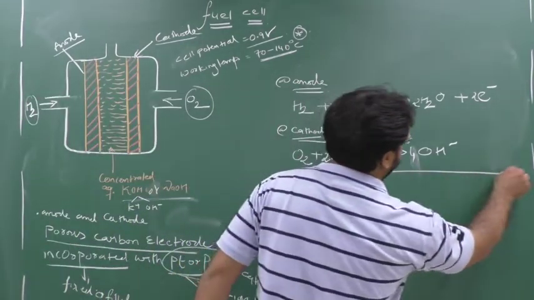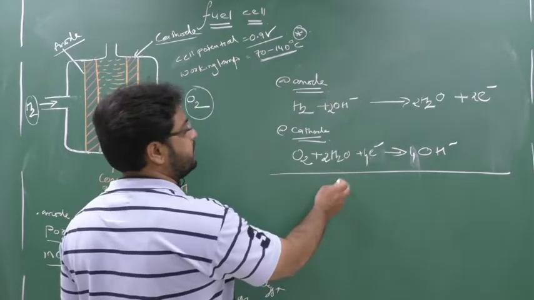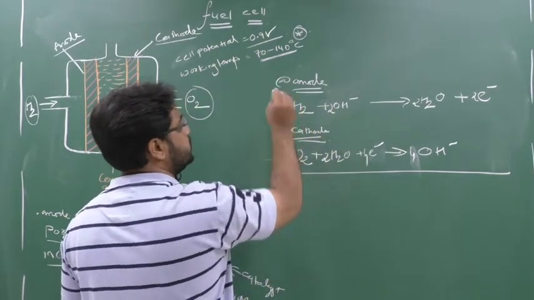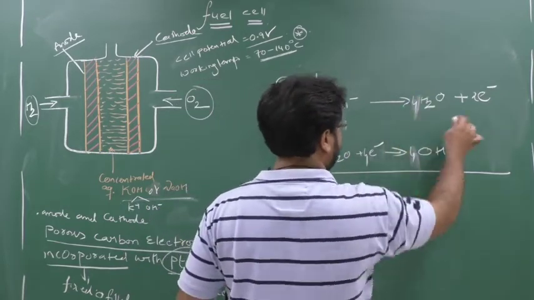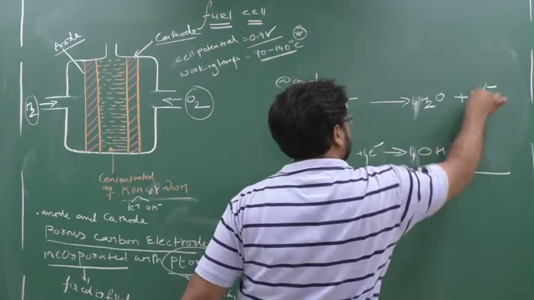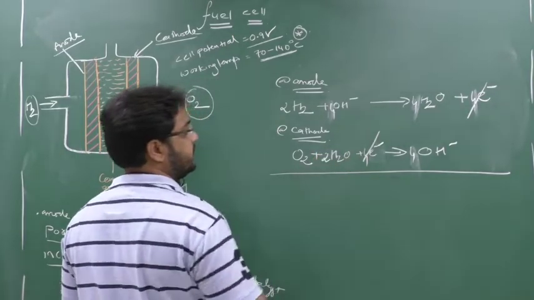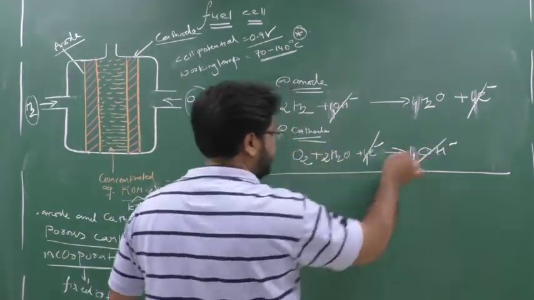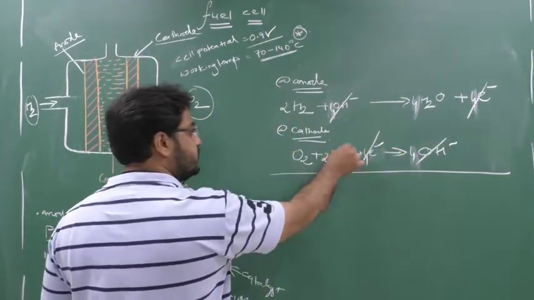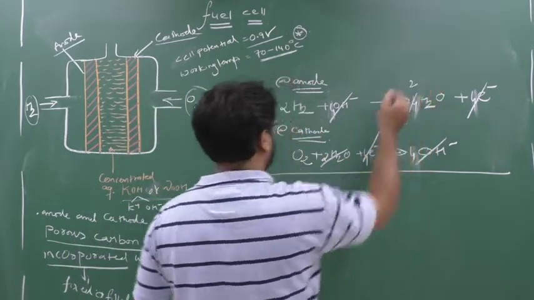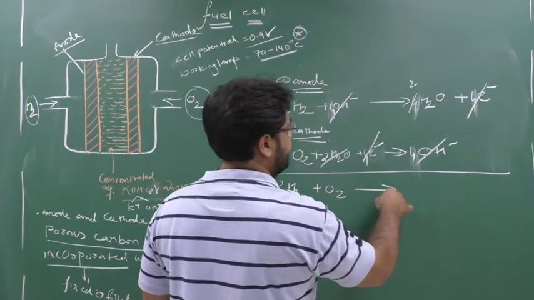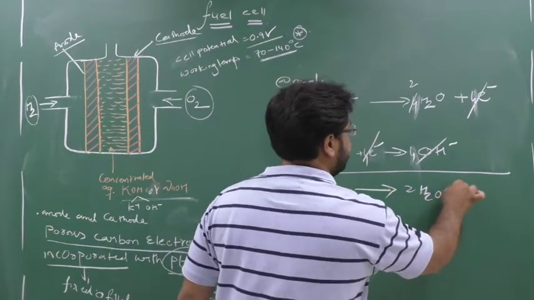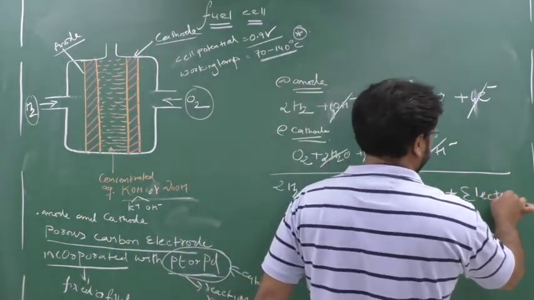Now what I will do? I will write down the net reaction. Writing the net reaction means I have to multiply the above equation with 2. So here 2, 2 twos are 4 OH minus, 2 twos are 4 H2O, 4 electrons. So this 4 electrons and 4 electrons get cancelled. This 4 OH minus and 4 OH minus also get cancelled. Here 2 H2O remain. So I will get here 2 H2 plus O2 will give me what? 2 H2O, and plus I will get what? Electrical energy.